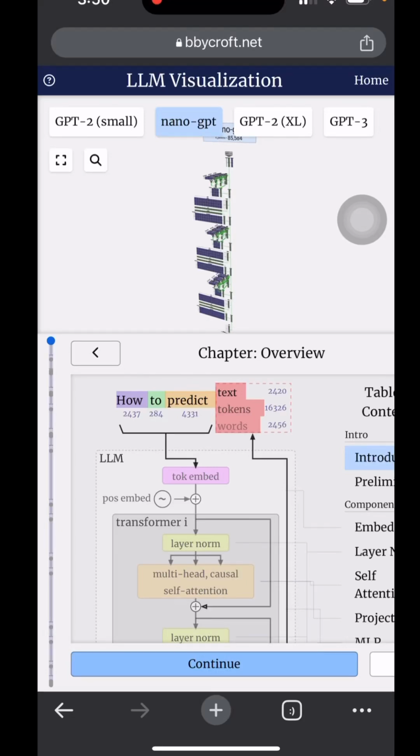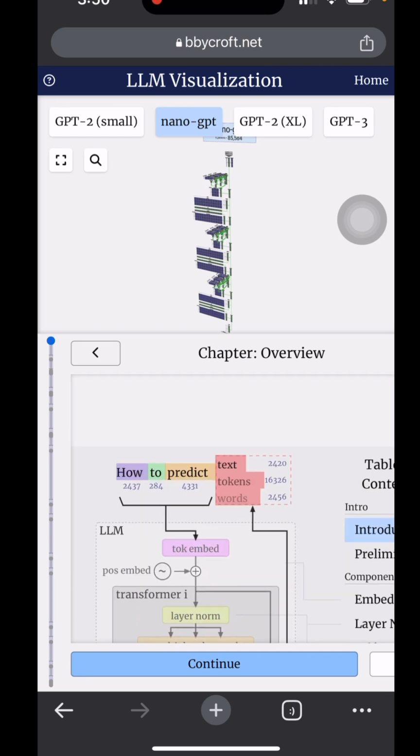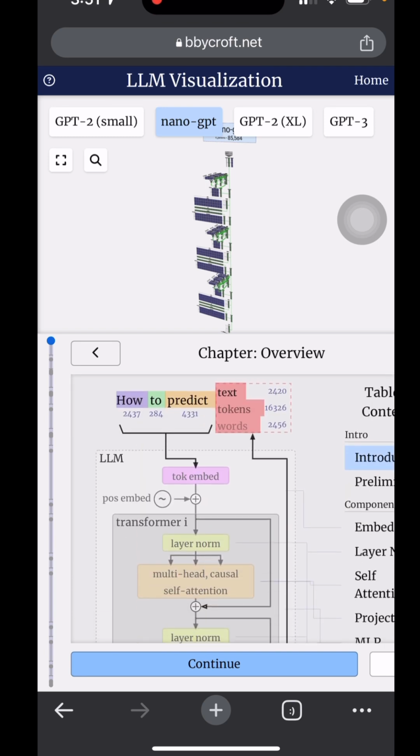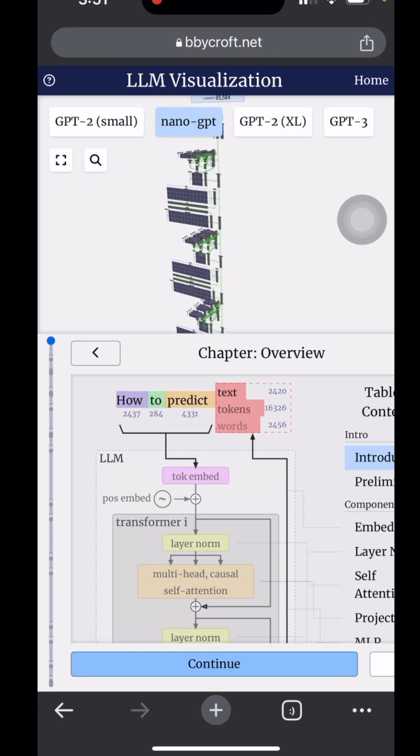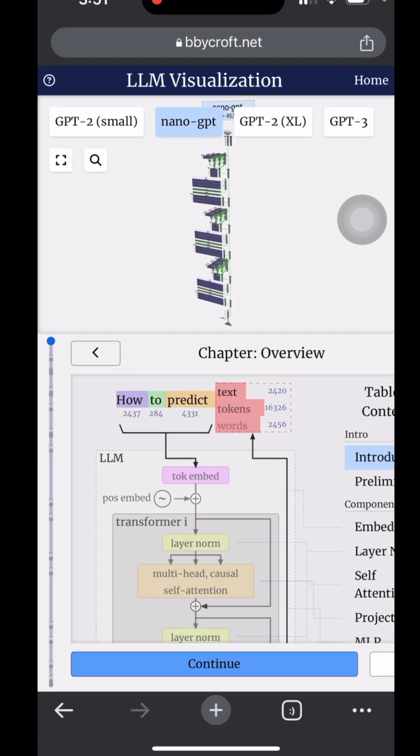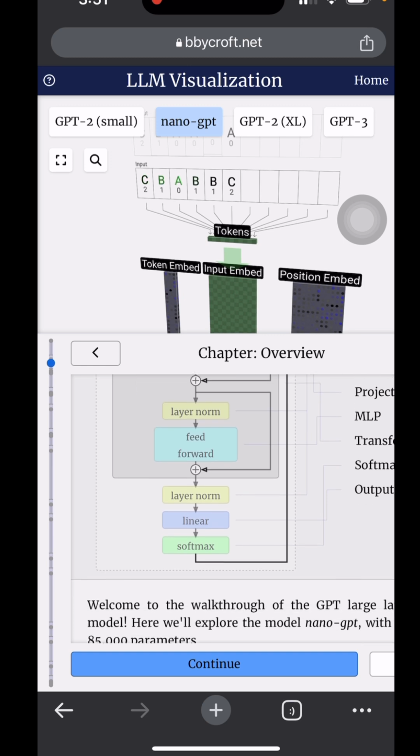Hey guys, this is for those that are looking to learn machine learning, large language models, and how they work. This website is a great resource for that. As you can see here, they give you a nice visual and a nice step-by-step explanation on how everything works.